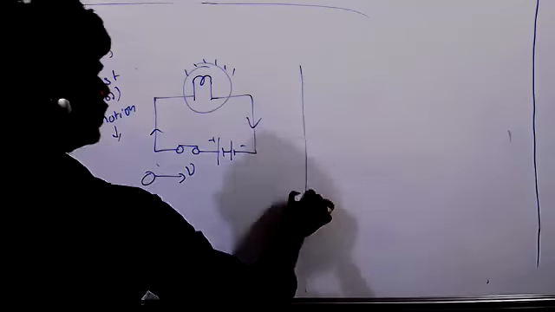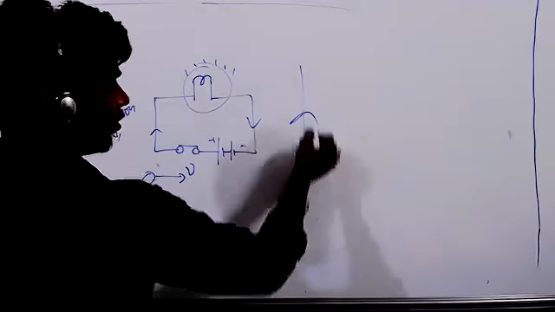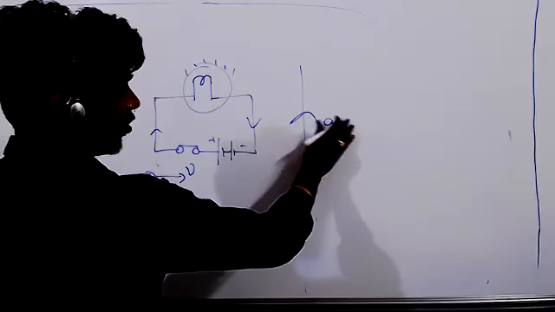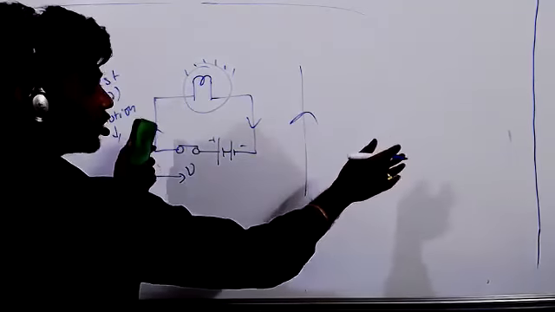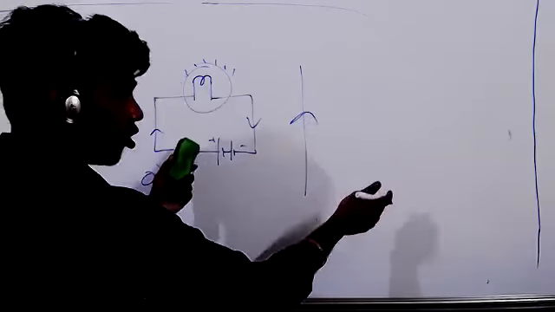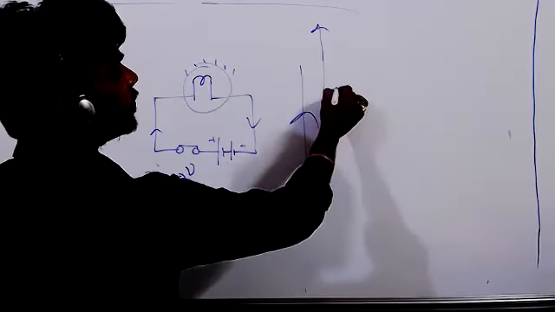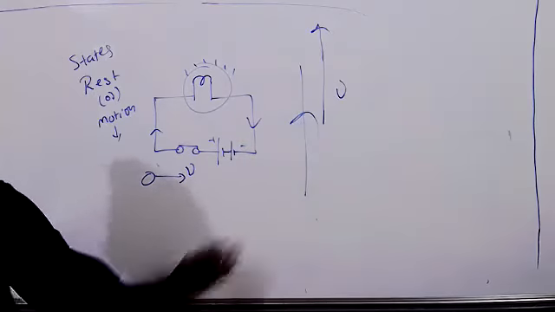Suppose a particle is moving in the upward direction with some acceleration. Suddenly I remove the force. Even if I remove the force, this particle will move continuously with some velocity, it won't stop.